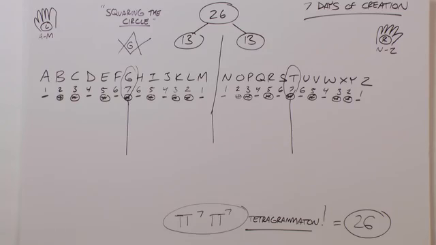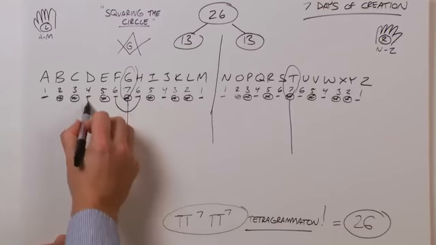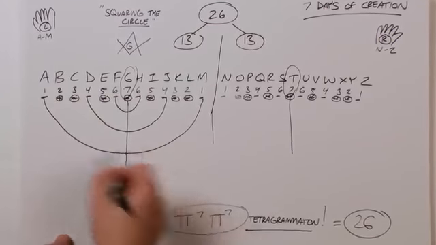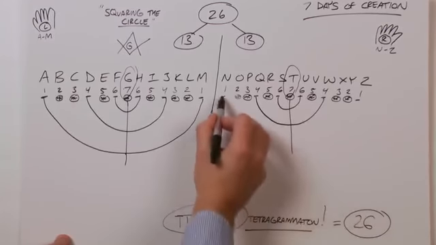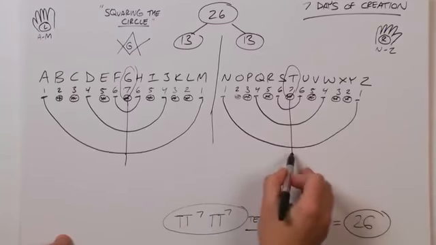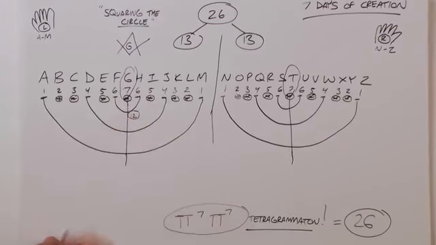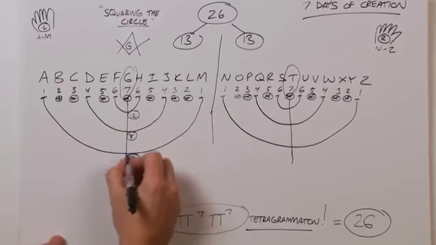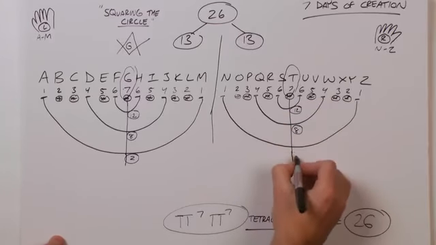So now, let's use the Jewish menorah as our guide and connect our non-prime numbers. 6 and 6, 4 and 4, and 1 and 1. Of course, we just have the same over here. 6 and 6, 4 and 4, and 1 and 1. 6 plus 6 is 12, and 4 plus 4 is 8, and 1 plus 1 is 2. Of course, we have the same over here: 12, 8, and 2.